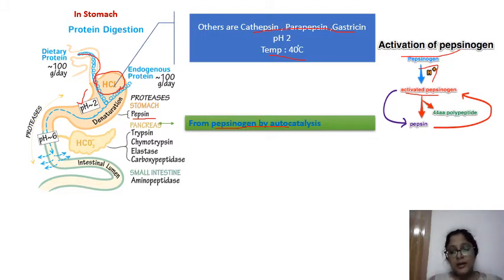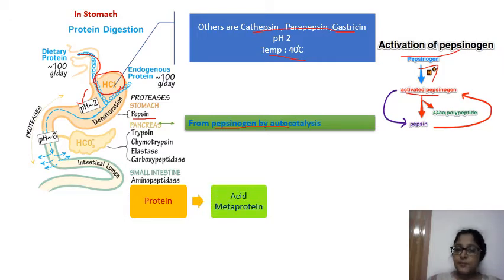So in the stomach, up to what part the digestion takes place, let us see. We get the protein from the diet, which we chew by our teeth and masticate by our tongue and the saliva in the mouth. It forms the acid metaprotein because the stomach is highly acidic due to the presence of this HCl.